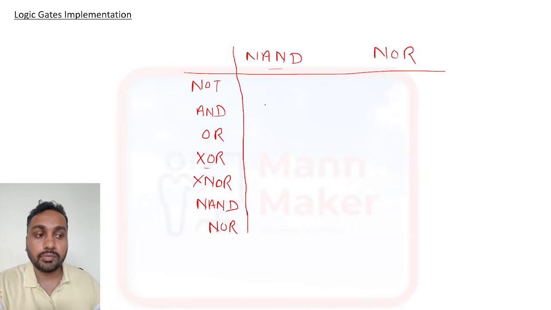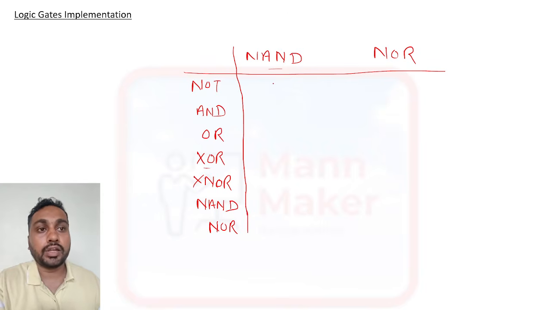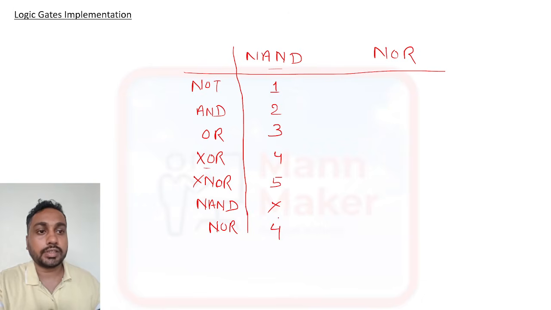So for that I am giving you one table. Just remember this table. It will be helpful for a lifetime, and you will not forget this further. For the NOT gate it will always be 1, then 2, then 3, then 4, then 5, and NAND we can't design using NAND, and it will be 4.